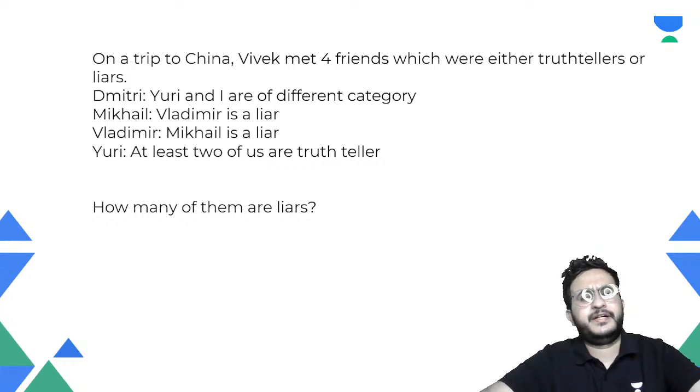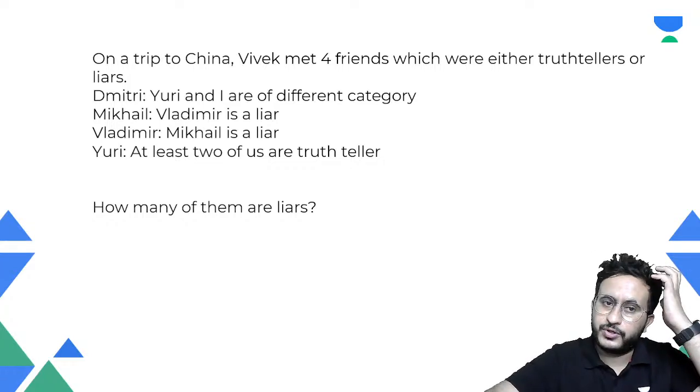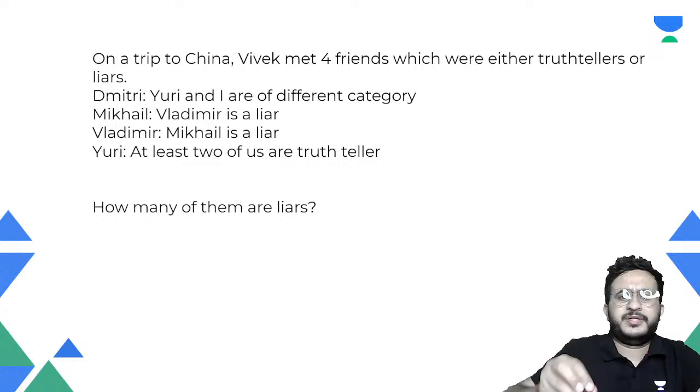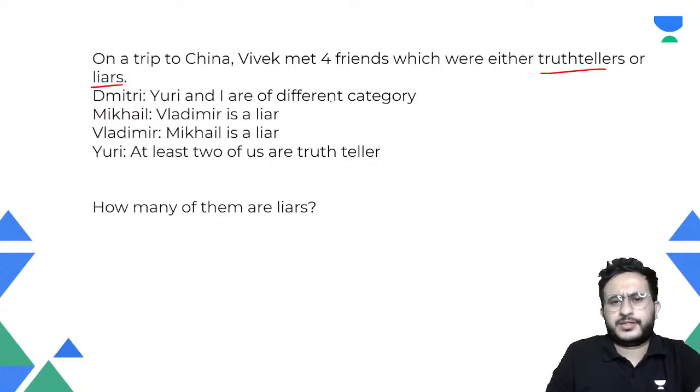Now here is a different kind of rational in this, right? In the previous one, it was about people making different statements. Now, in this case, what we are having is people are either truth tellers or liars. Now, Dimitri says Yuri and I are of different category. By category, that means truth teller or liar. So we cannot make anything from this, but we will have to assume something.